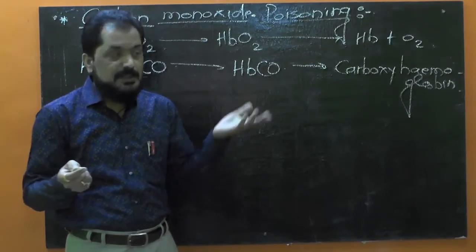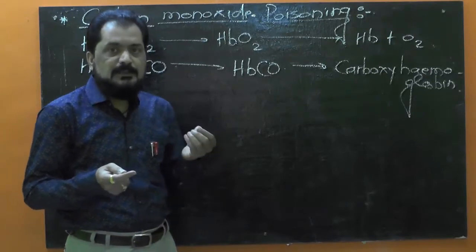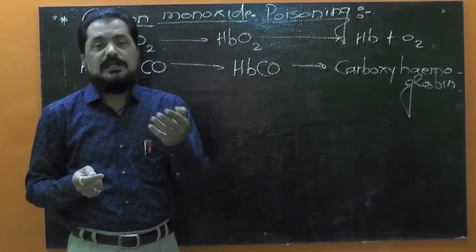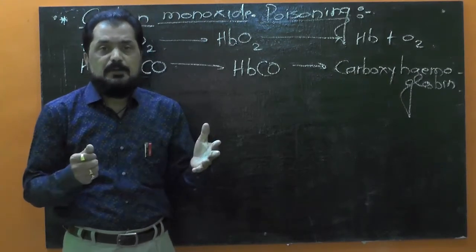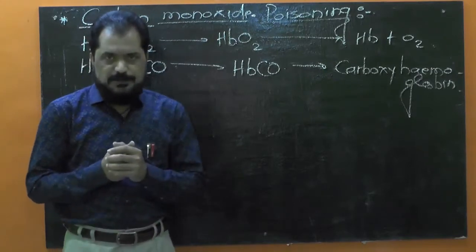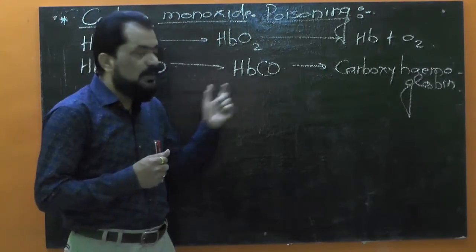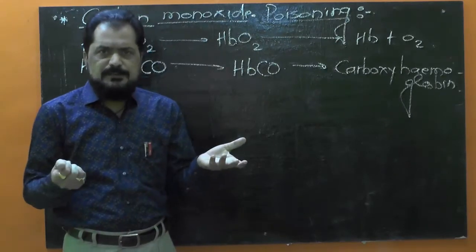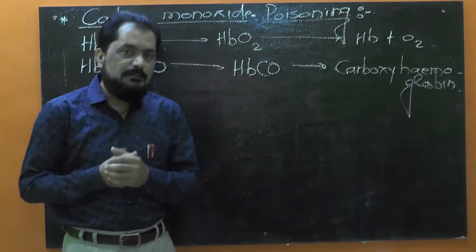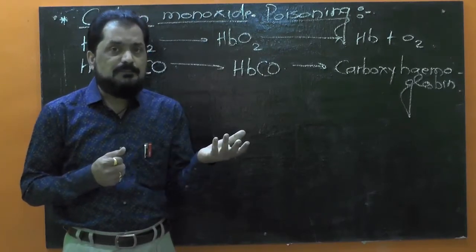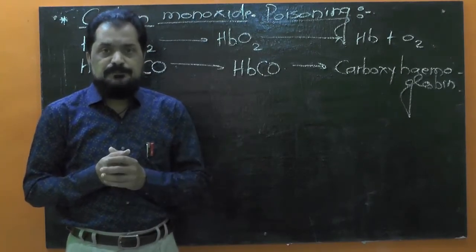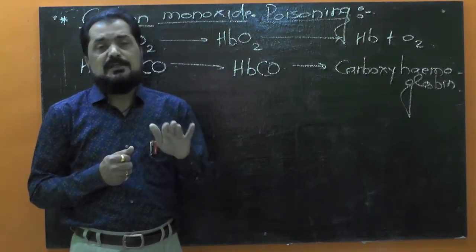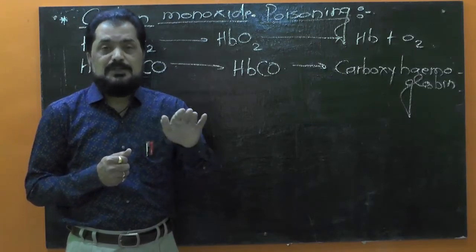And thus the hemoglobin molecule loses its ability to bind with oxygen again, and ultimately it cannot bring about the transportation of oxygen. Why is this so? Now that hemoglobin is blocked by carbon monoxide, it cannot perform oxygen transportation. Sufficient oxygen cannot be carried up to the body cells, and thus the body cells are starved of oxygen.